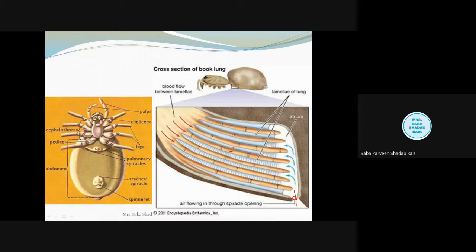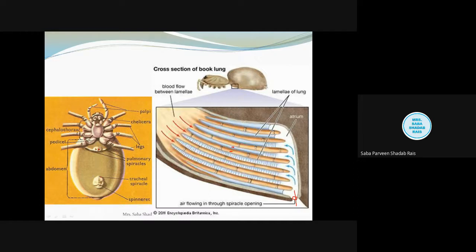So when this atrial muscle relaxes, the book lung will get its original shape, and there will be a space for the fresh air. Fresh air will enter in, and first it will go into the atrial chamber, thereafter it is going to enter into the interlamellar spaces.